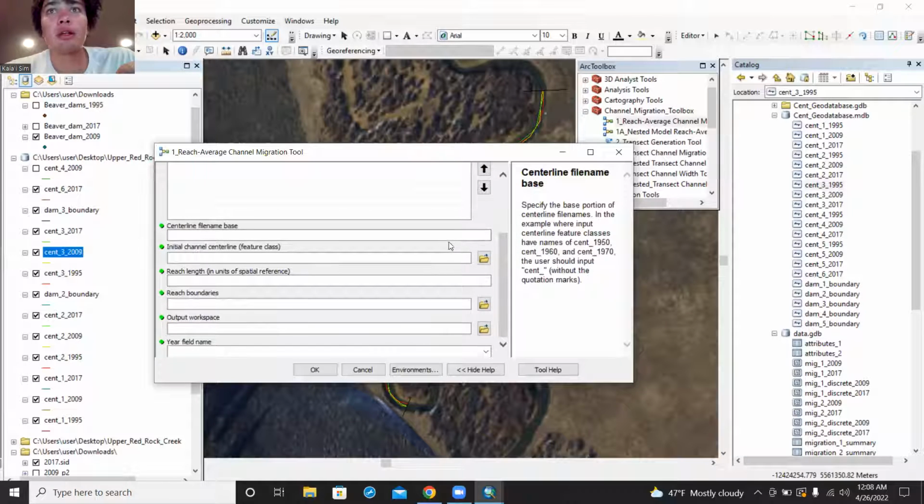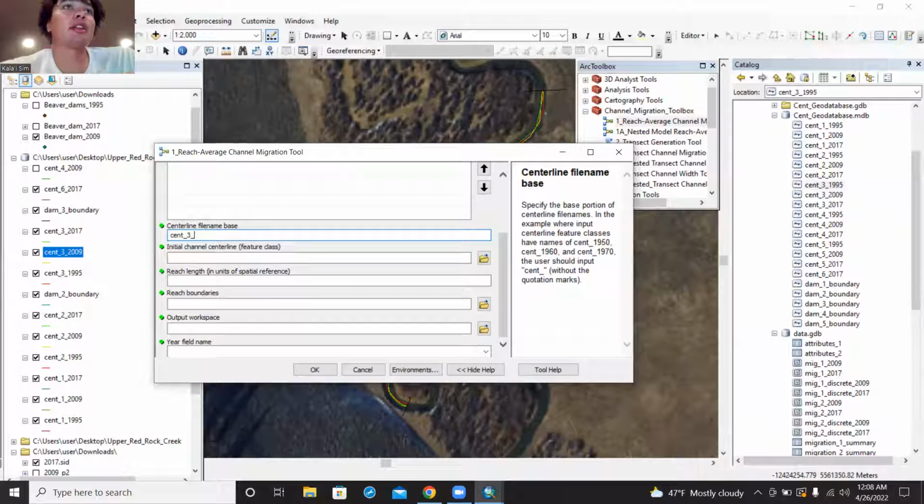And what we're going to do is the centerline file name base, and this is everything before the year. So sent underscore 3 underscore. You can call these whatever you want, but if there is anything after the year, then it's not going to work.